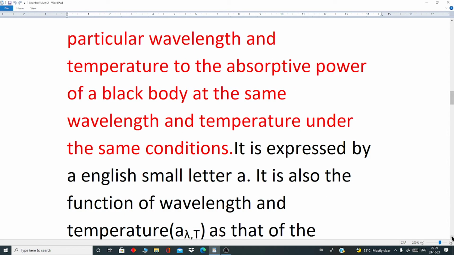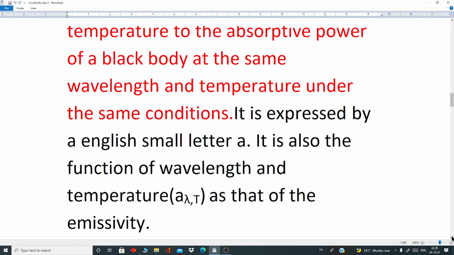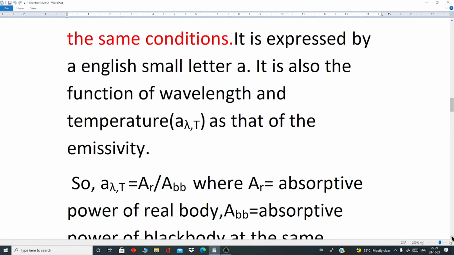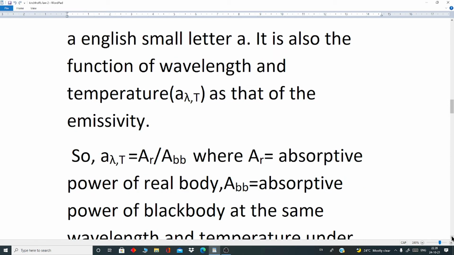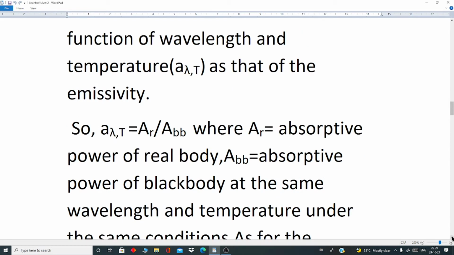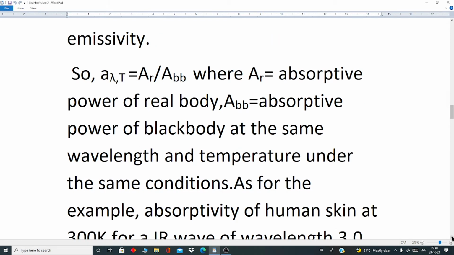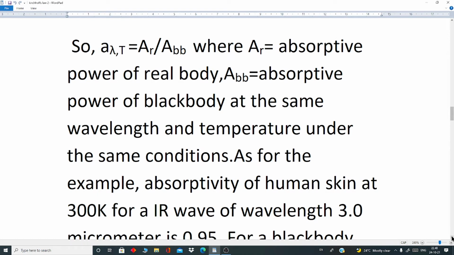It is expressed by English small letter a. It is also a function of wavelength and temperature as that of the emissivity. So, A suffix lambda comma capital T equals capital A suffix small r oblique capital A suffix small bb, where A suffix small r equals absorptive power of real body, capital A suffix small bb equals absorptive power of black body at the same wavelength and temperature under the same conditions.